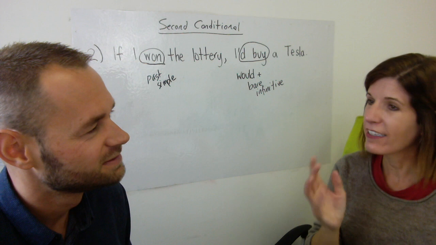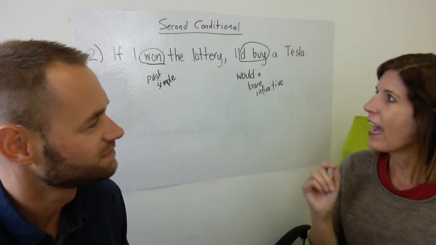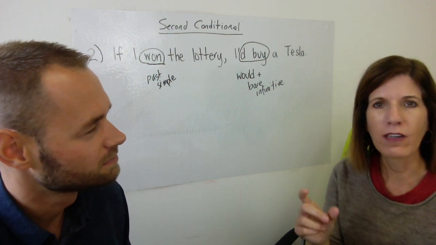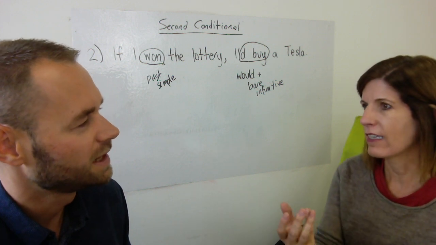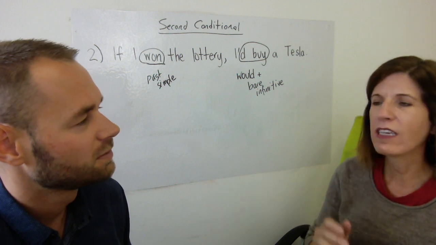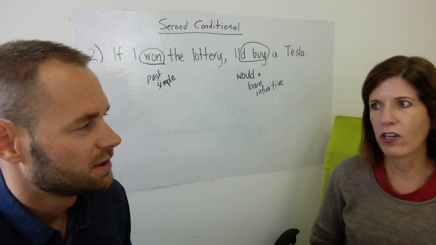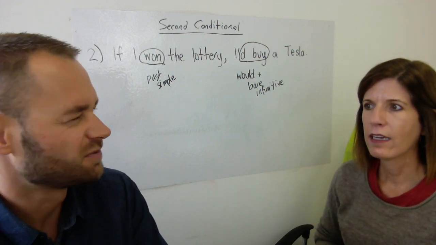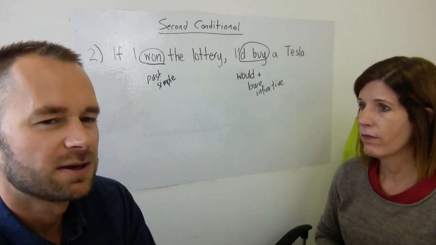Now, of course, there's an exception to everything in English. We don't talk about rules, we talk about patterns. One is the verb would like, the formal version of want. So, if you would like to sit down, something like that. Would works in the if clause there, but that's really the only exception. Otherwise, remember, if and would is never good. That's a good point, Lawrie, but I often hear "would you like to sit down" in question forms as well, isn't it? Sure.